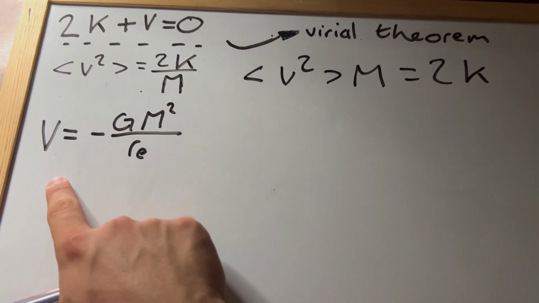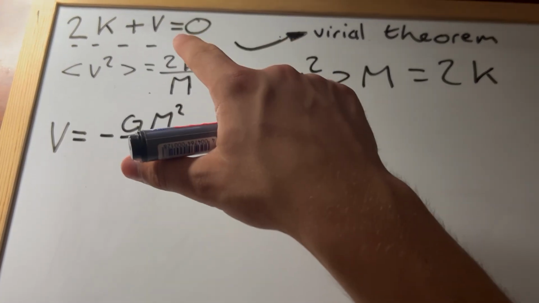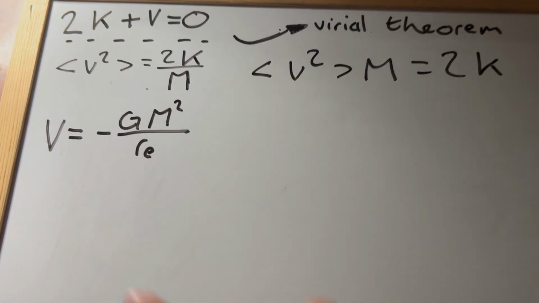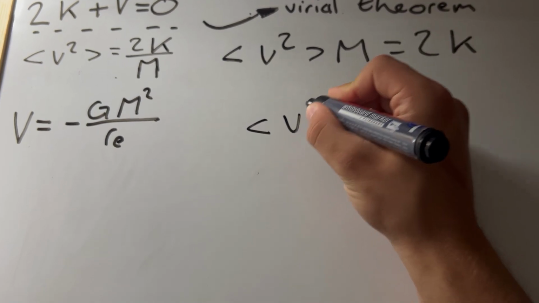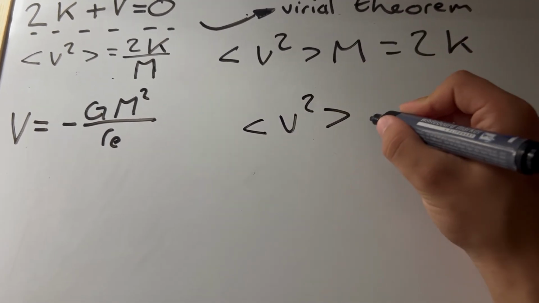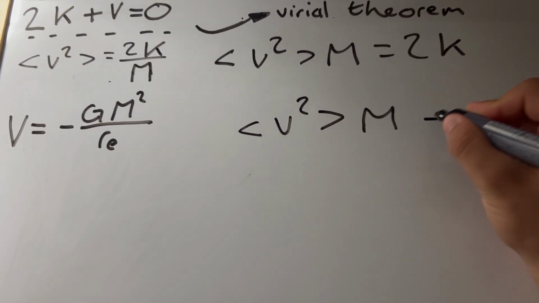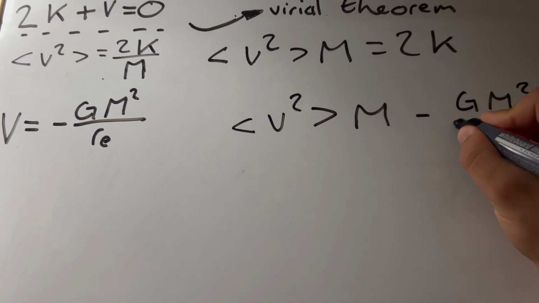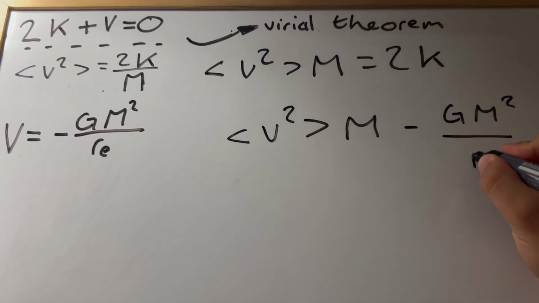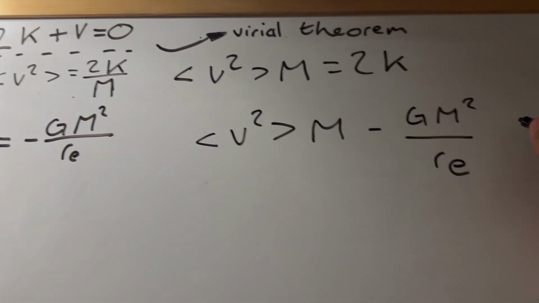We've also got our total potential energy here, which is also in our virial theorem. And so we'll rewrite our virial theorem as such, with the velocity dispersion times m minus G m squared over r_e equals 0.